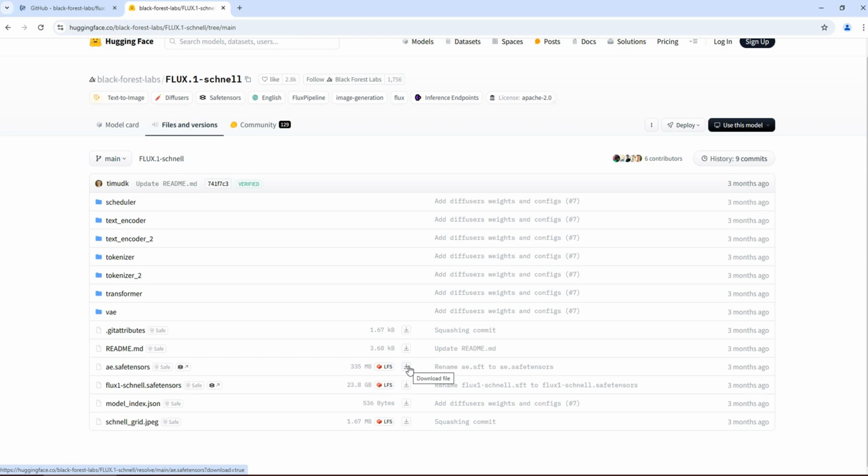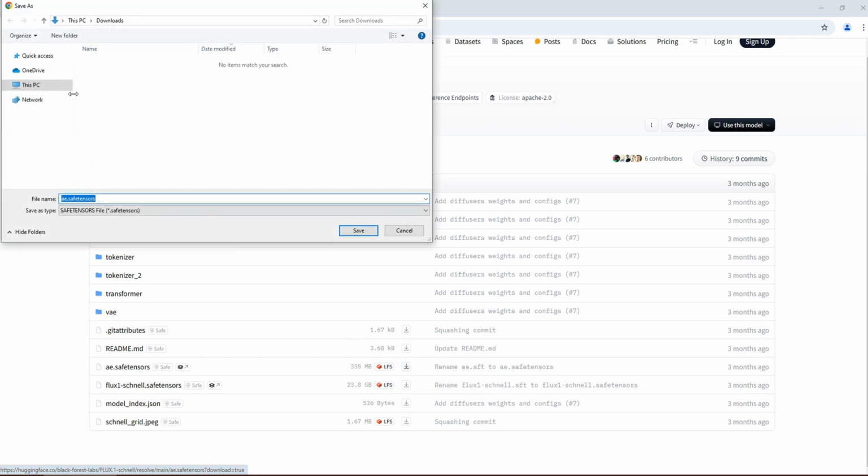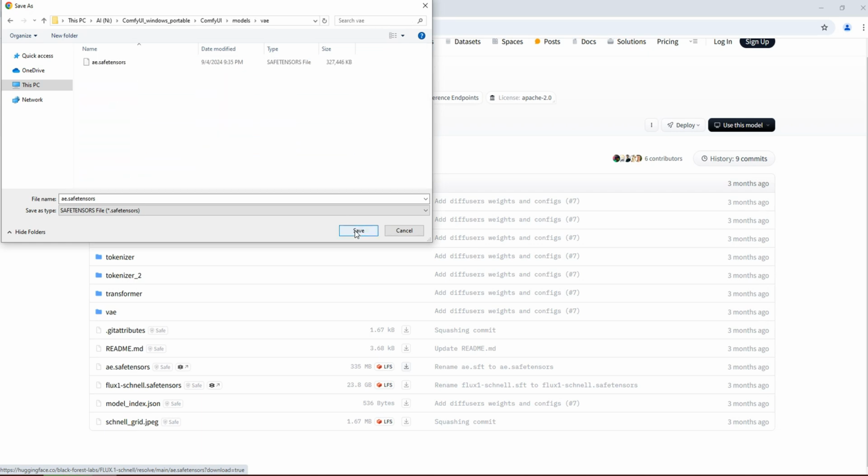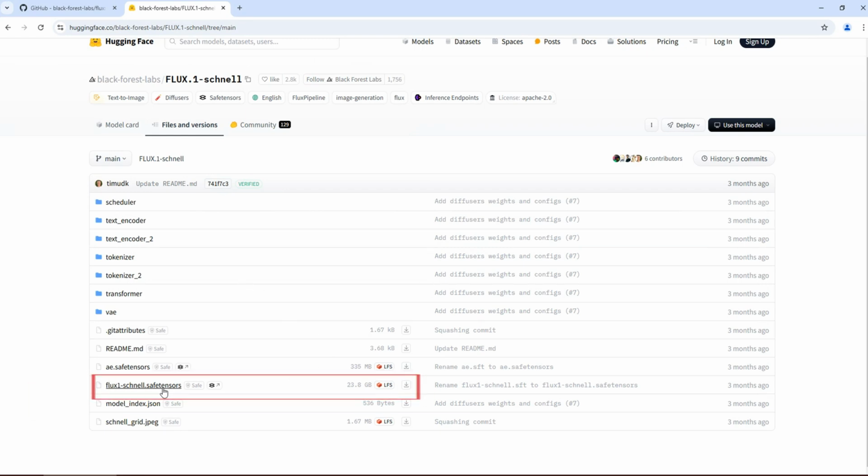It is essential we download it to the models VAE folder. The flux1-schnell.safetensors is the main model. Note that it should not be placed in the checkpoints folder. It must be in the models unet folder, which is very important.